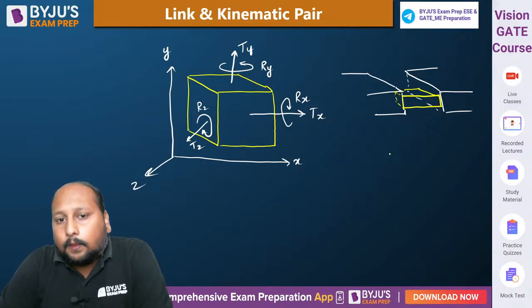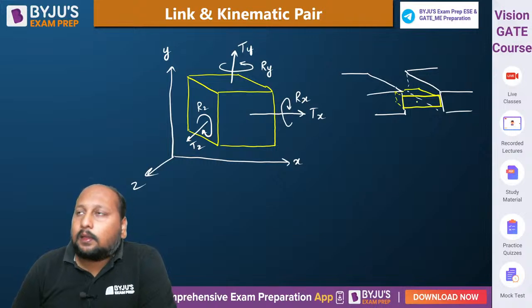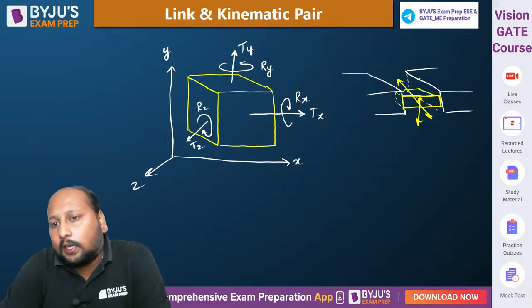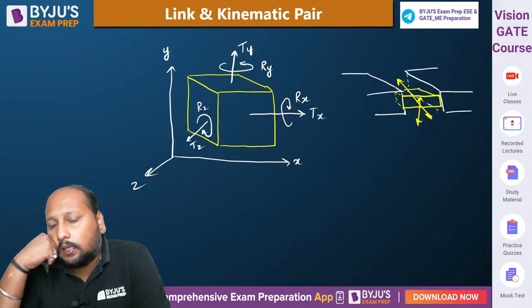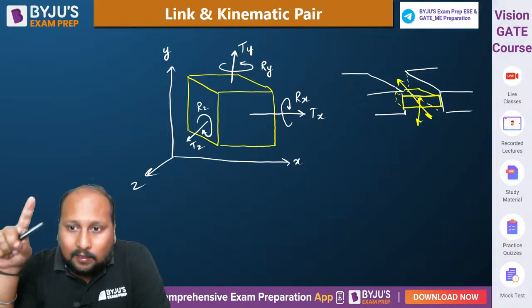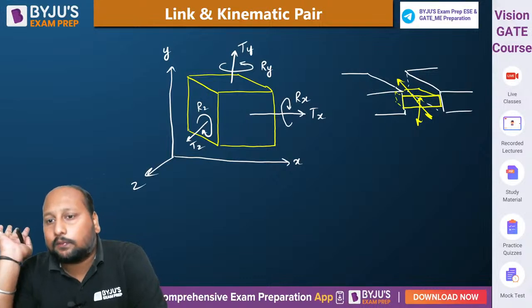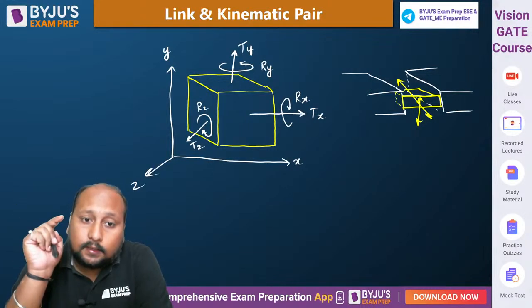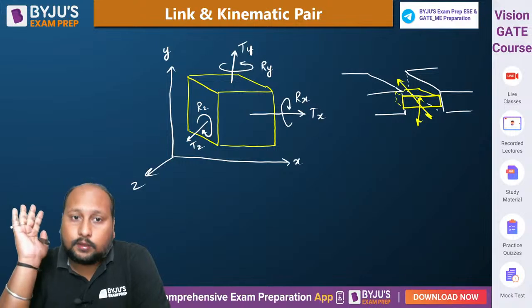Now the same block, whenever I'm keeping this over here, it is only able to move up and down, or back and forth. So here rotation is not possible, but yes, we are able to have only 2 motion possible. One is in the y direction, second is in the z direction. So that means we have restricted, out of 6 we have restricted 4 motions, right?